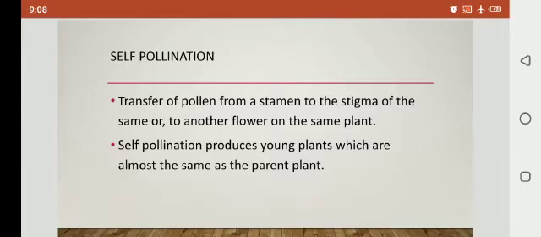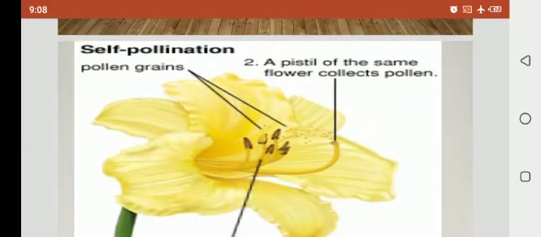Clear, girls? Self-pollination produces young plants which are almost the same as the parent plant. They are exactly the same. There is no variation, and there are no differences. They are the same as their parents. This is self-pollination, when the pollen grains are transferred from the anther to the ovary.